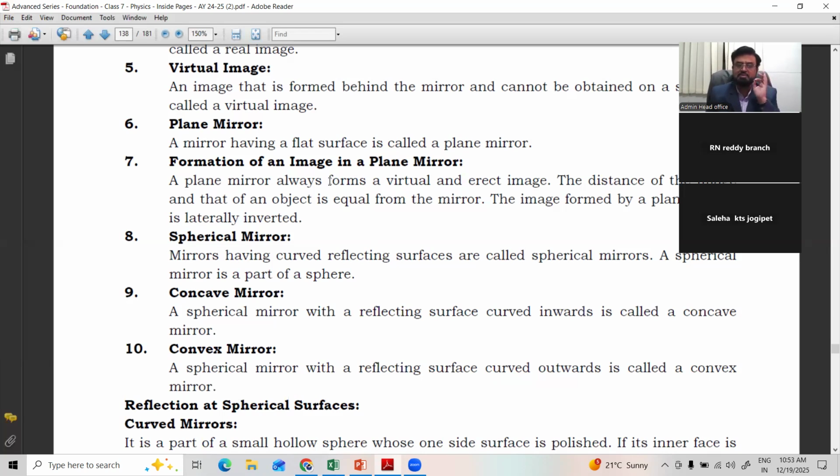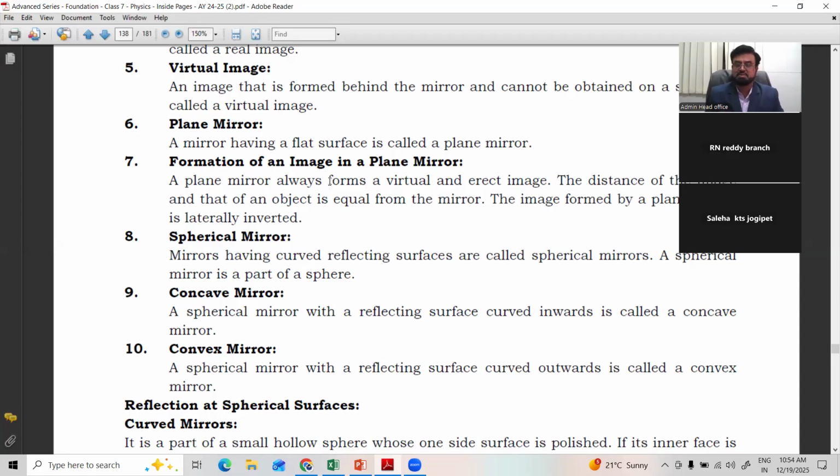Right? The plain mirror has some important characteristics. When you stand in front of the mirror, your image is found on the other side of the mirror, which you cannot catch. So it is a virtual image. The color, height, and size of yours, and the color of your dress, everything is the same as the object. You and your image have everything the same. The distance from the mirror to the image and from the mirror to the object is the same. If you move back, your image also moves back. If you come forward, the image also comes forward, in the case of a plain mirror.